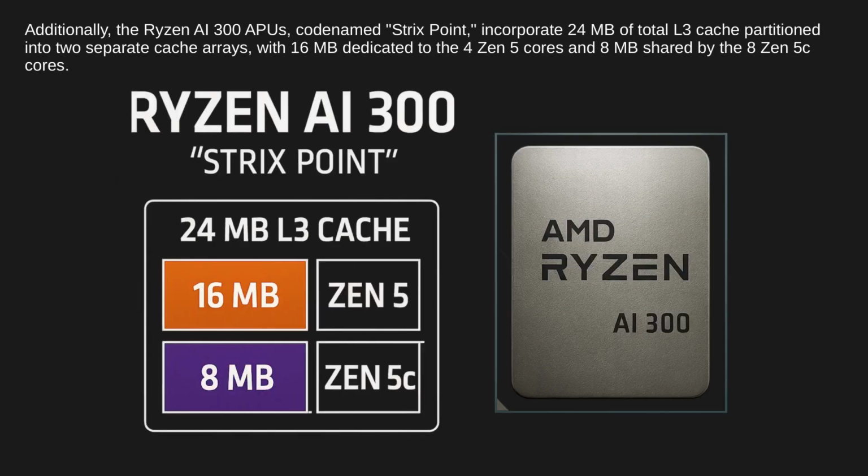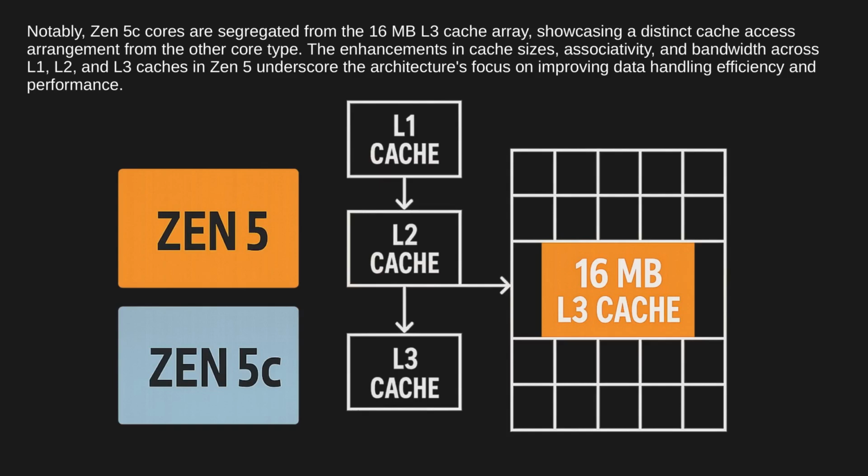Additionally, the Ryzen AI 300 APUs, codenamed Strix Point, incorporate 24 megabytes of total L3 cache, partitioned into two separate cache arrays, with 16 megabytes dedicated to the 4 Zen 5 cores and 8 MB shared by the 8 Zen 5C cores. Notably, Zen 5C cores are segregated from the 16 megabytes L3 cache array, showcasing a distinct cache access arrangement from the other core type. The enhancements in cache sizes, associativity, and bandwidth across L1, L2, and L3 caches in Zen 5 underscore the architecture's focus on improving data handling efficiency and performance.